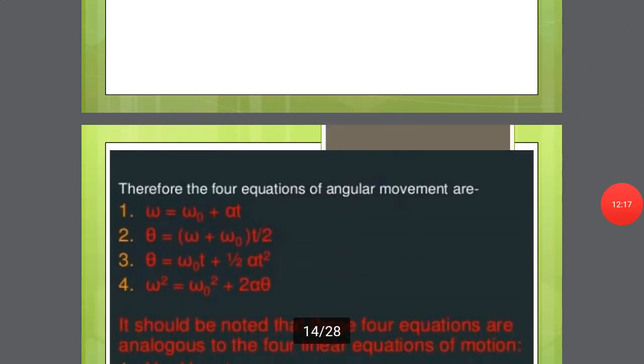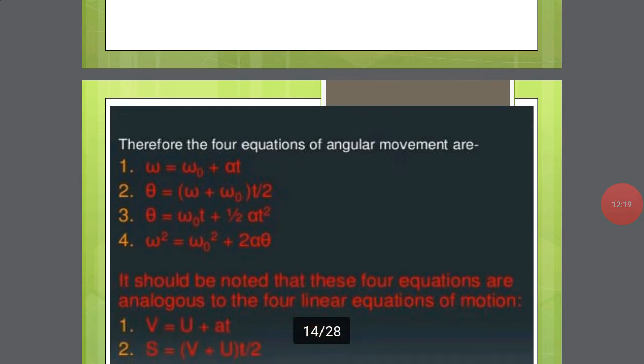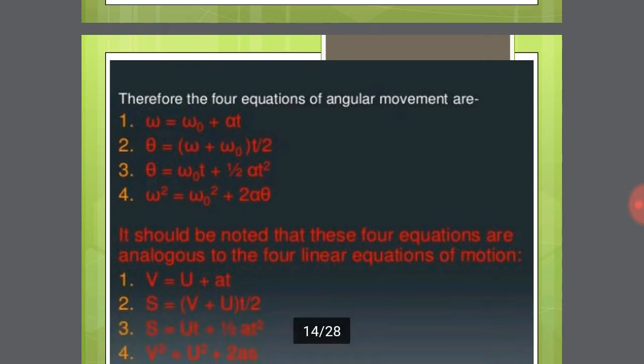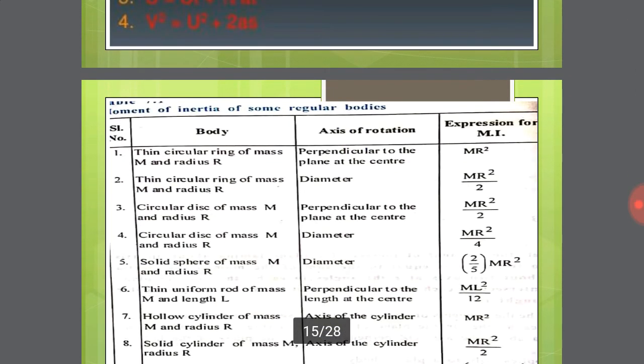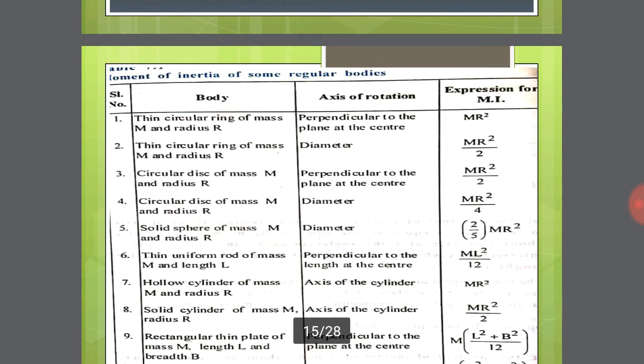So one more additional synopsis and additional concept: the relation between linear motion and angular motion. The important formulas are shown in the table. Next, one of the very important equations: moment of inertia of some regular bodies. These formulas are used in solving numerical problems.